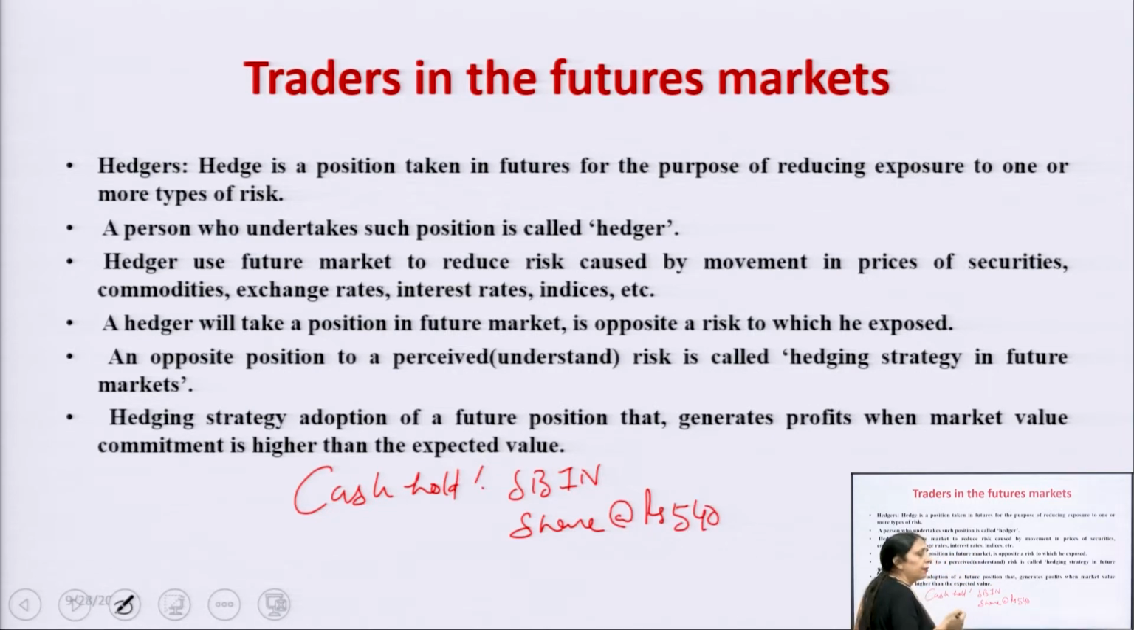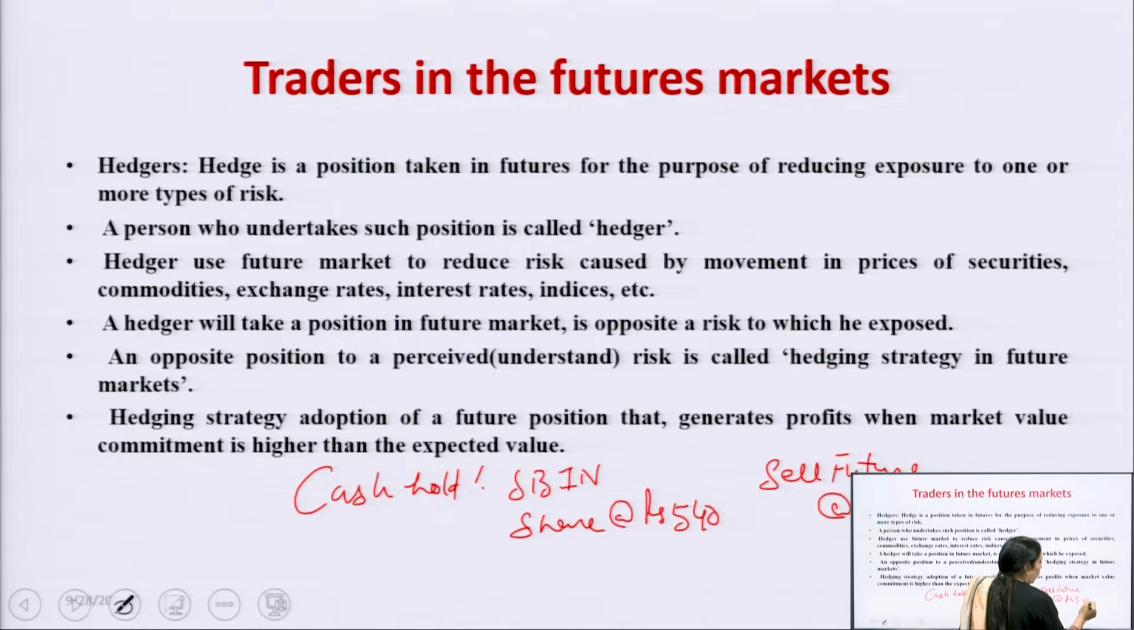And he is very worried about this. If the market goes up, there is no problem, there will be a profit. But if the market comes down, then there will be a loss. Then what does he have to do? He enters into a future contract, but he sells the future at a price of rupees 542.